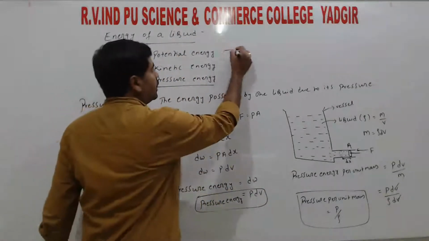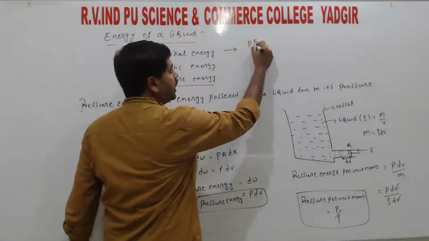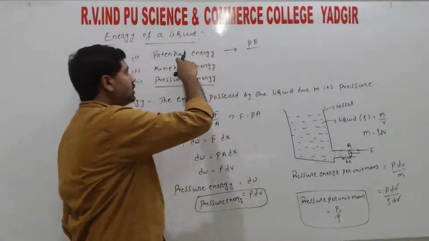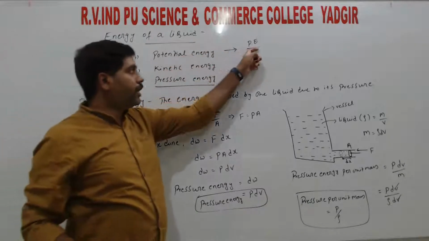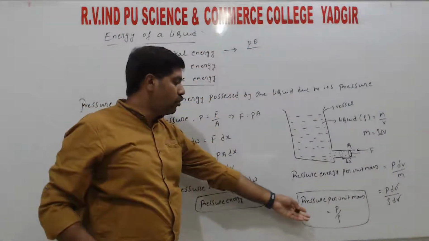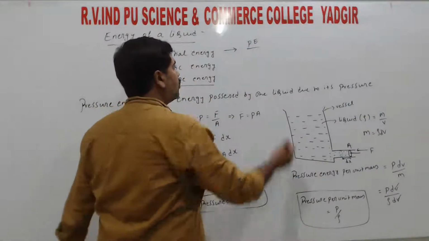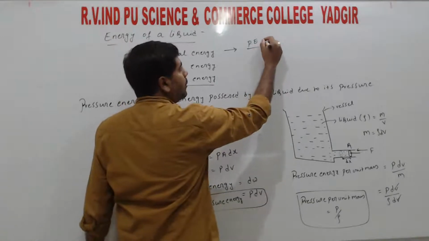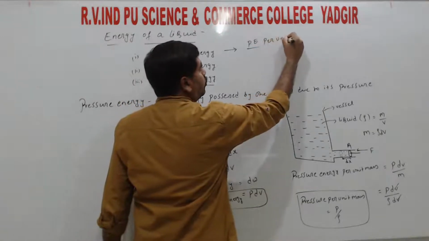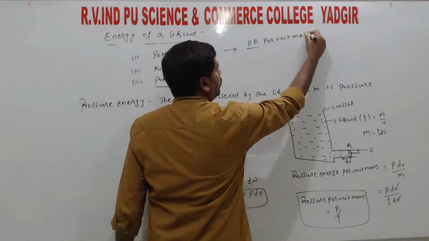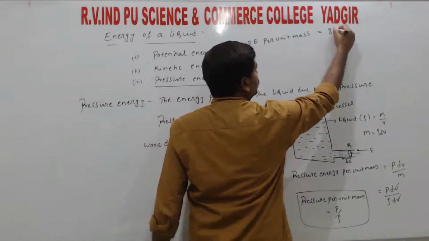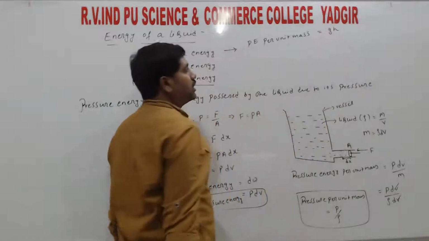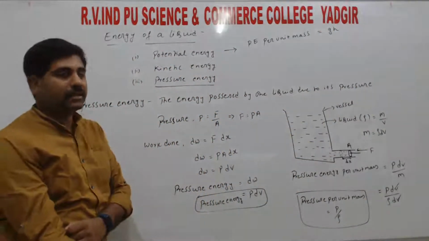So here, pressure energy and potential energy both start with P. Potential energy would be written as P.E., so write it in the full sentence. So don't confuse. Pressure energy per unit mass... sorry, potential energy per unit mass, that is equals to gh, right?